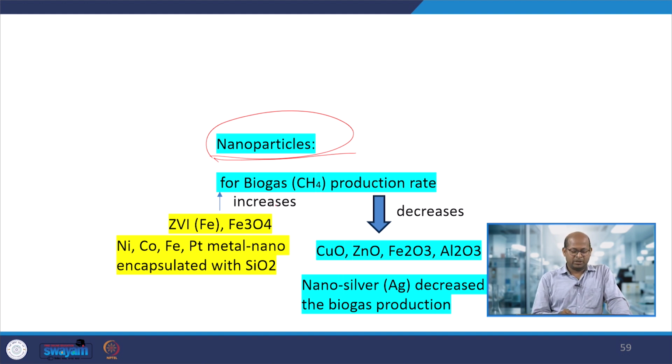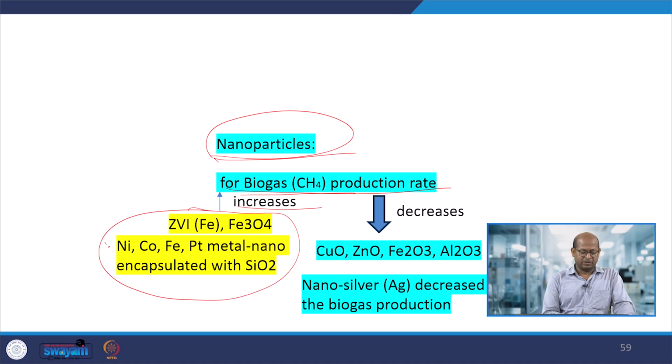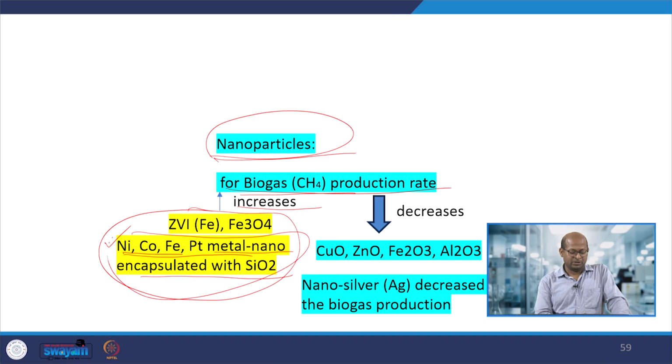Now in these productions, if you want to increase the rate of production of methane or biogas, different types of metal-based nanomaterials, that is nickel, cobalt, iron, platinum, we can use, encapsulated with a silica support. That material we can prepare and use for biogas production to increase it. Also zero valent iron and Fe3O4 are very good, effective materials to increase biogas production.